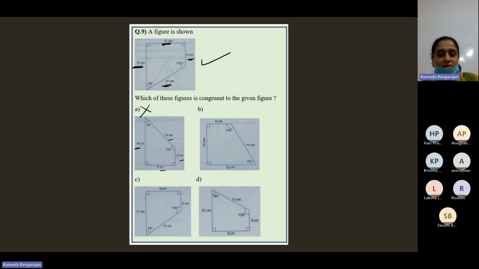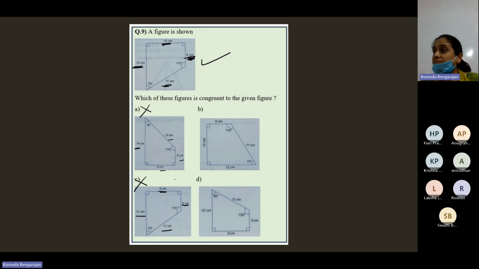Now look at option C. In option C, we have 11, 11, 5, and 9. No, because in the given figure, we have 12, 11, 6, and 10. So option C is also not possible. Then look at option D: 10, 11, 9, 5.